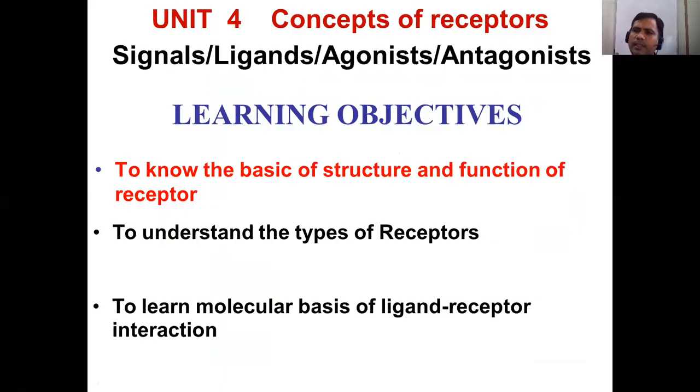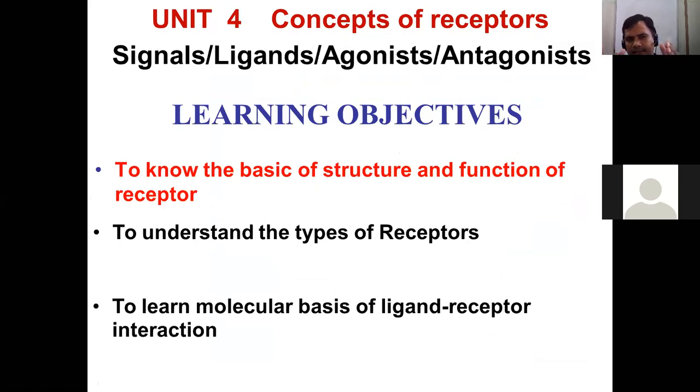The first learning objective of Unit 4 is to know the basic structure and function of receptors, to understand the types of receptors, why one receptor is going to be different from other receptors. Then the third objective is to learn the molecular basis of ligand-receptor interactions. So these are the major learning objectives.